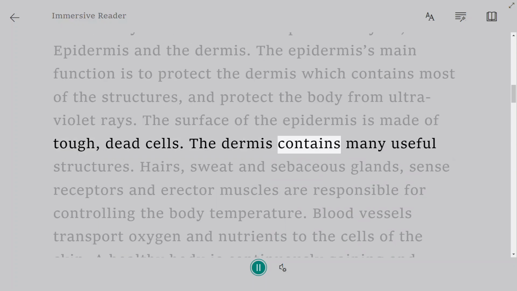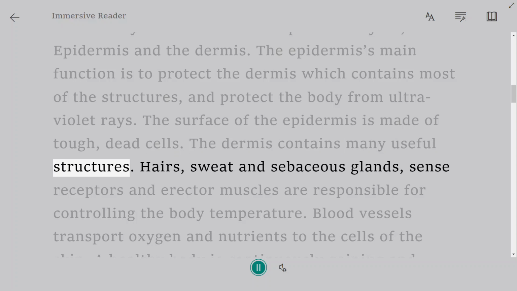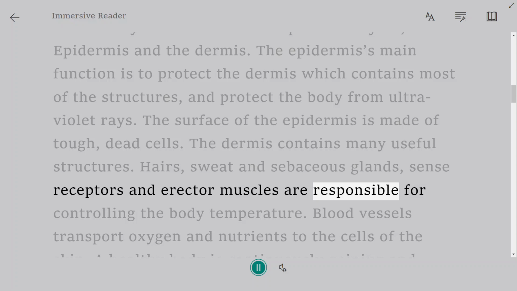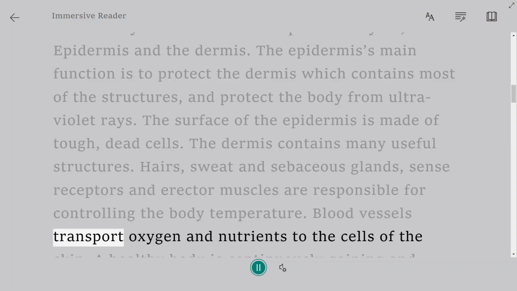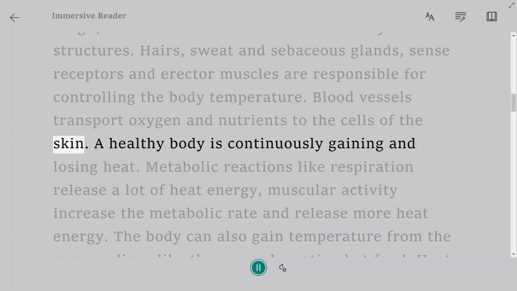The dermis contains many useful structures. Hairs, sweat and sebaceous glands, sense receptors and erector muscles are responsible for controlling the body temperature. Blood vessels transport oxygen and nutrients to the cells of the skin.